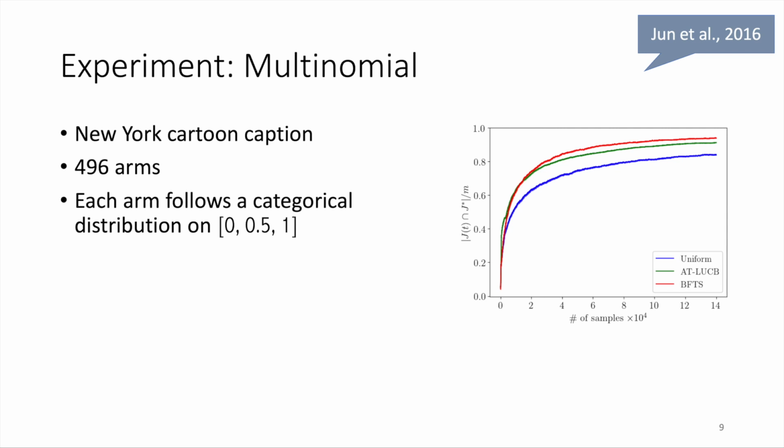This is an example from real data. We have 496 arms, and each arm follows a categorical distribution that was fit using maximum likelihood based on a data set. Again, we have the same evaluation. We have uniform, ATL-UCB outperforms uniform as expected, but also we see that after a burn-in period, here after this period, BFTS outperforms ATL-UCB quite significantly.